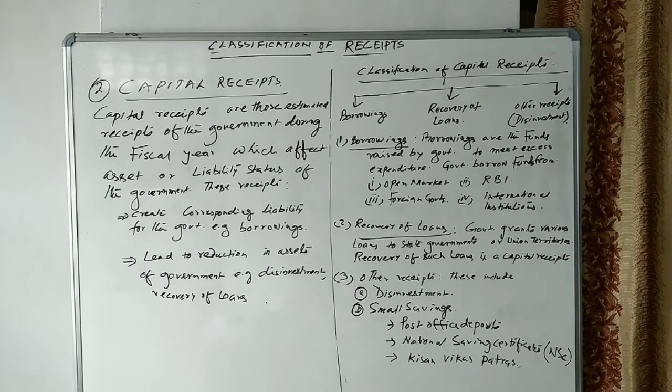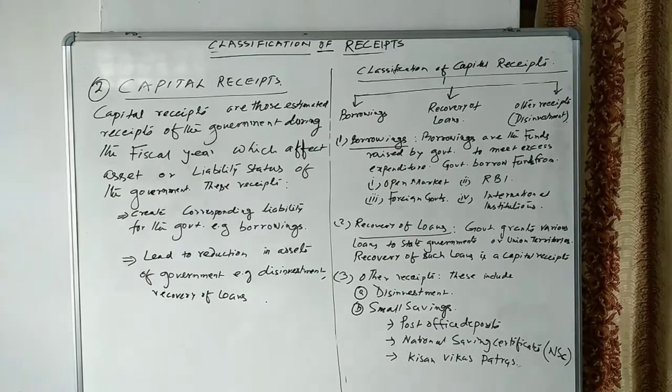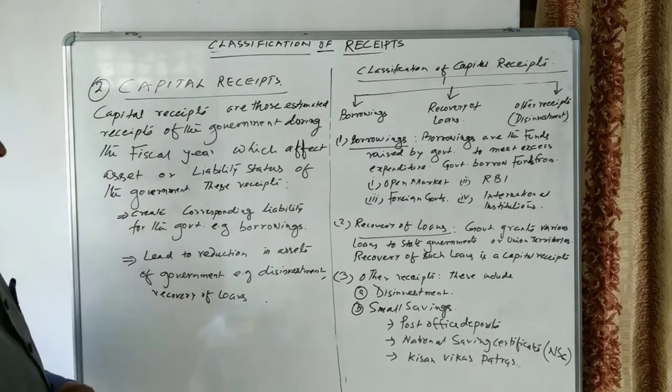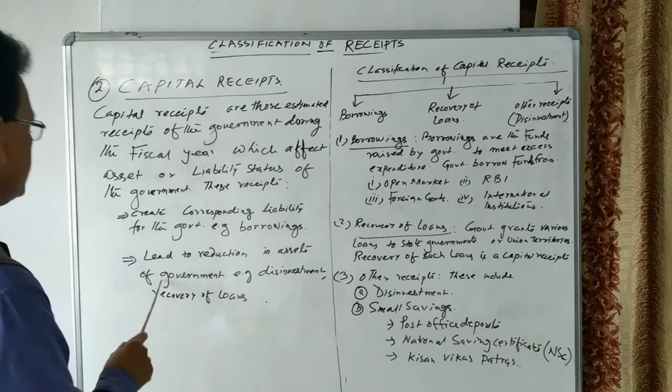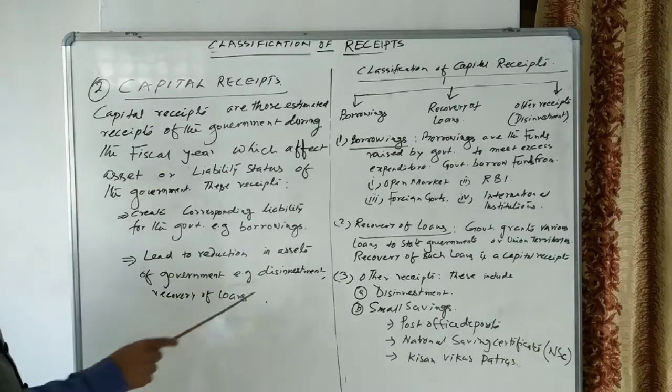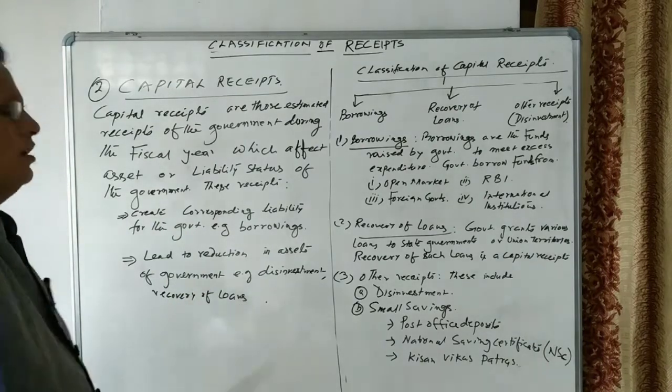Corresponding liability to the government means the government is liable to return the amount of money received in the form of capital receipts, such as borrowings. If suppose the government has borrowed money, then that money is to be returned back. It is the liability of the government that the borrowings are to be returned in the future. And it leads to a reduction in assets of the government, such as disinvestment and recovery of loans.